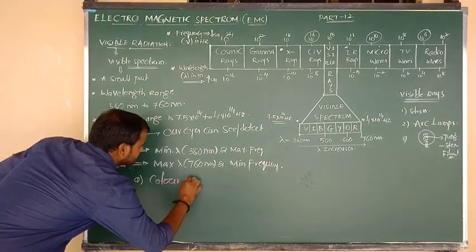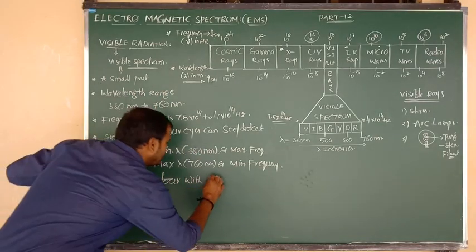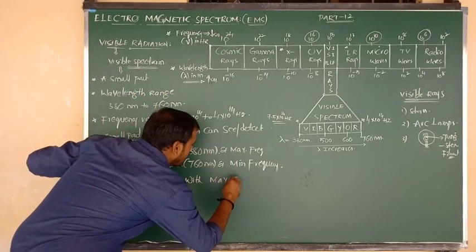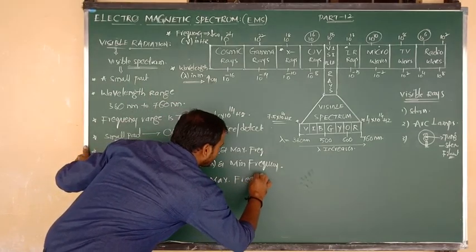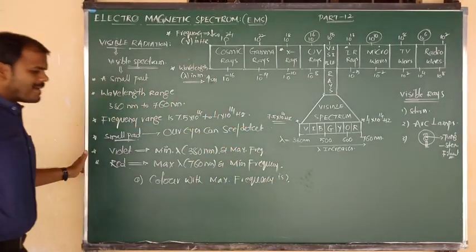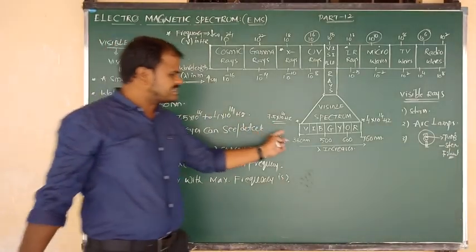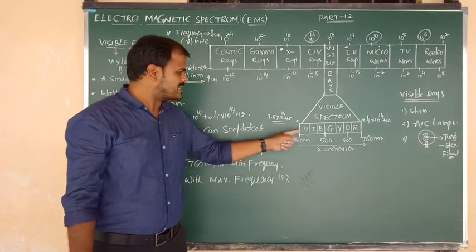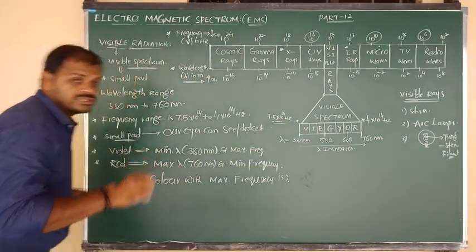Color with what? Color with maximum frequency is... So by saying this 7, we can easily say maximum frequency is contained by what, Nana? Violet color. But I want to change the options.